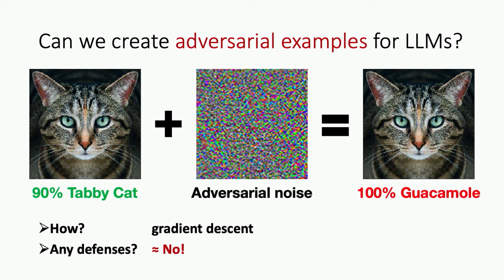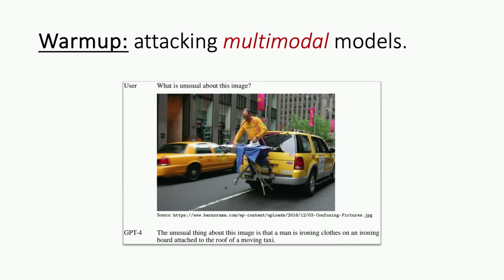So the question is, can we do this for something like ChatGPT? Can we optimize for a way to ask ChatGPT for doing something unsafe, and this would work? So this is what we looked at. As a first step, as kind of a warm-up, we looked at multimodal models. So these are actually the best models that are out there that aren't just capable of looking at text, they are capable of looking at images as well.